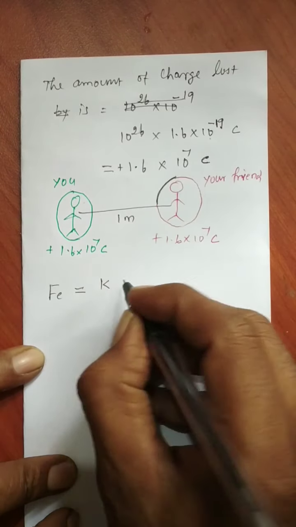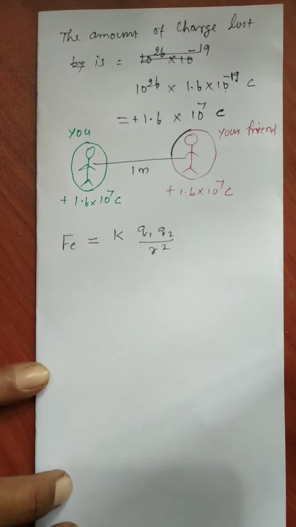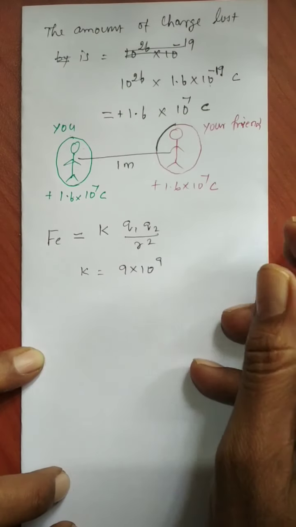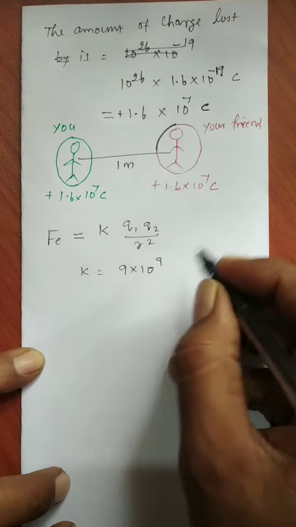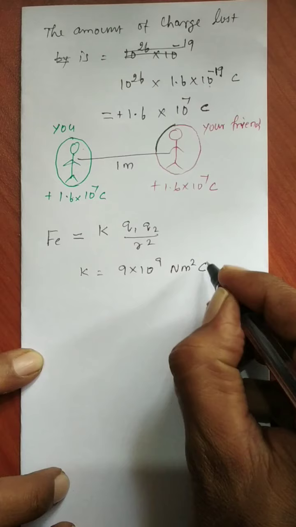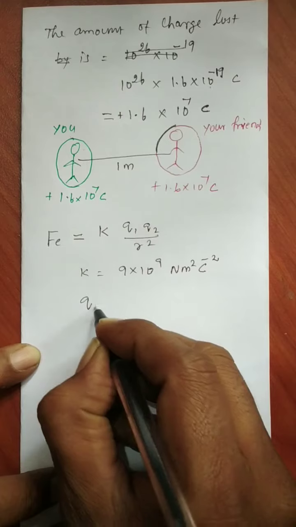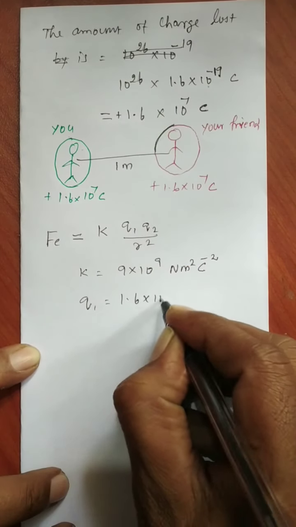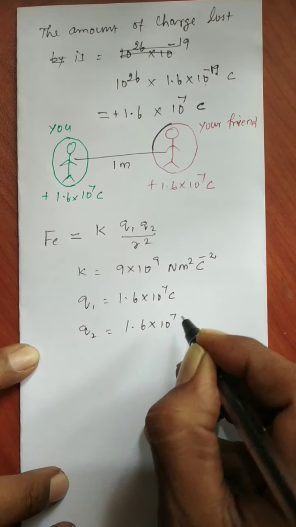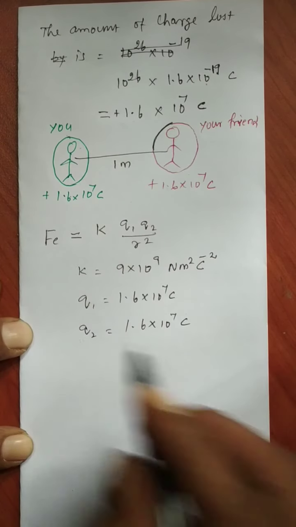K into Q1 Q2 by R square. This is the formula we know. So we know K is equal to 9 into 10 to the power of 9 Newton meter square Coulomb to the power of minus 2. This we know. And here Q1 is plus 1.6 into 10 to the power of 7 coulomb. The same way Q2 is 1.6 into 10 to the power of 7 coulomb. Okay. So now R is equal to 1 meter.